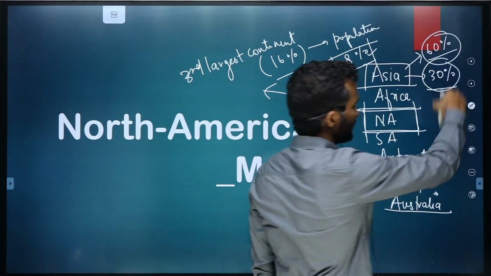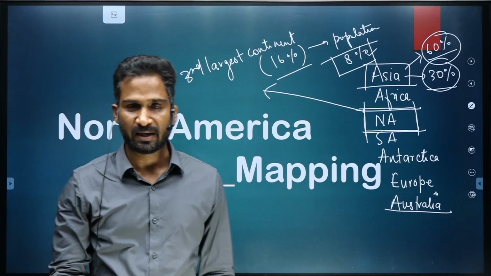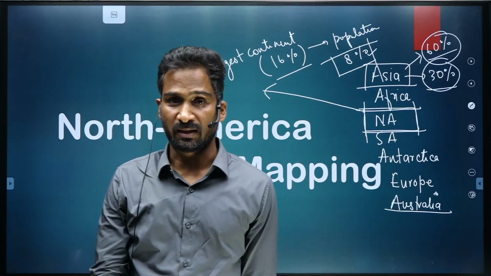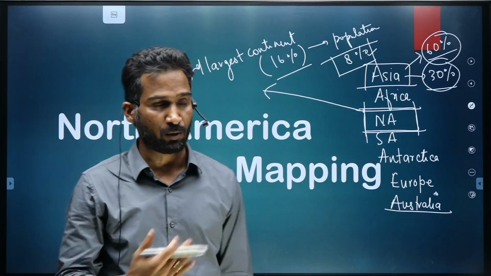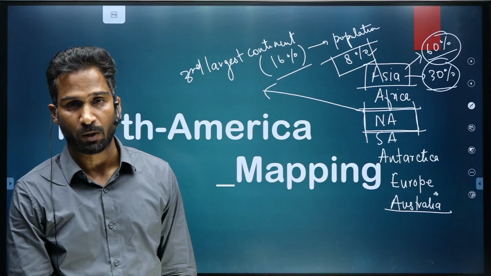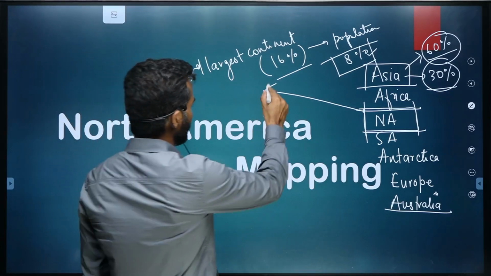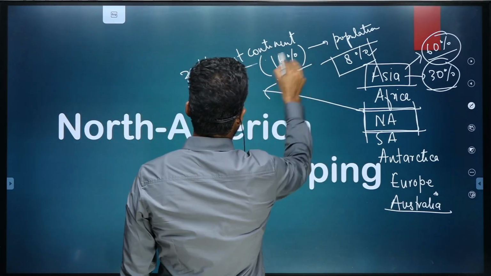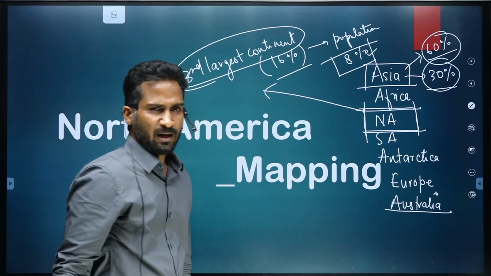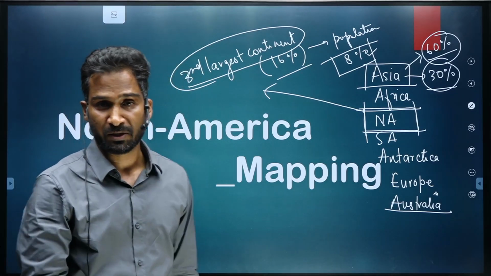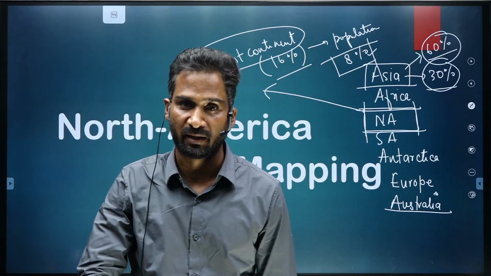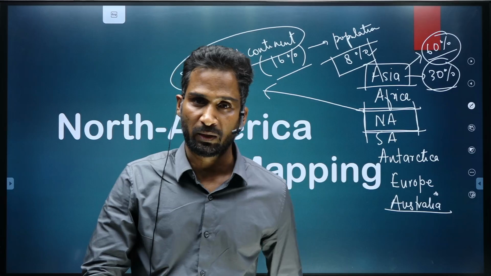This is highly contradictory: Asia has 30% of the global land and houses nearly 60% of the population. On the contrary, North America has 16% of the global land and houses nearly 8% of the population.